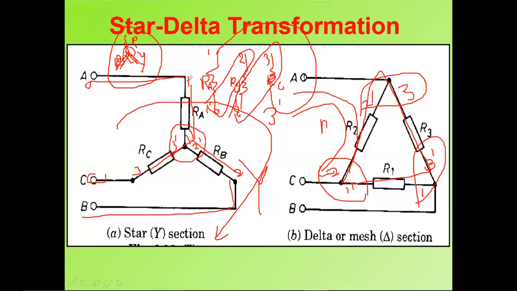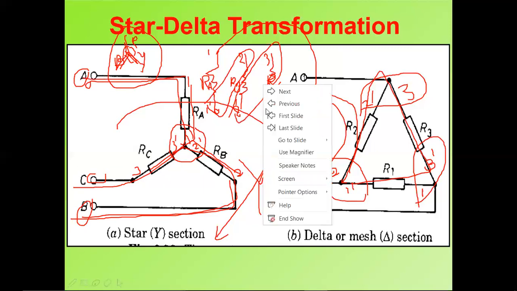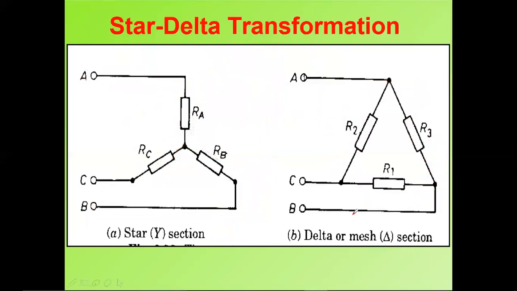Then you take these leads outside as A, B, C. Observe, this is A, this is B. Don't write this as E, B. This is C, because the connection goes like this. This is the connection of B, this is the connection of A. Like this you need to draw. Let me remove my marks. So this is A, this is completely B.